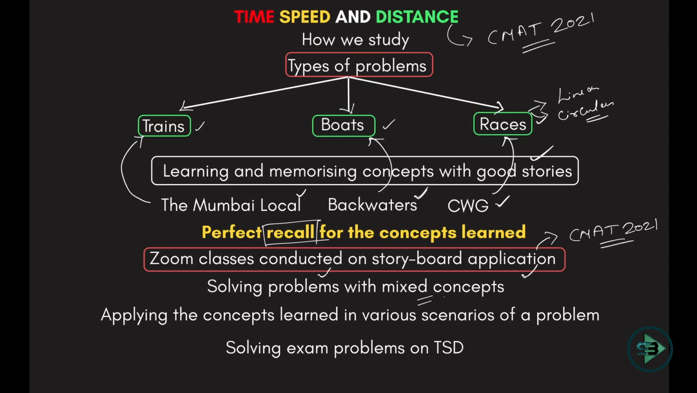Those Zoom classes are conducted to solve mixed concepts, okay? Which means you will get a problem in the exam which requires you to apply the concept of trains as well as boats. So how do you mix the concepts and apply them to reach the final answer? That application will be happening in the Zoom classes. We'll solve exam problems on TSD and we'll see all the various types of scenarios in which the concepts could be mixed and the problem could be asked to you. So make sure you get all these concepts from here, and then I'll see you in the Zoom classes for a perfect recall. Have a great learning.